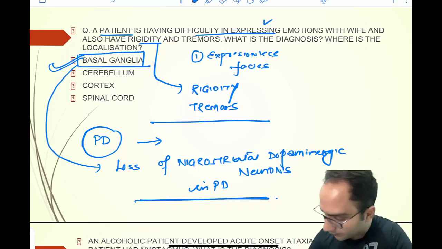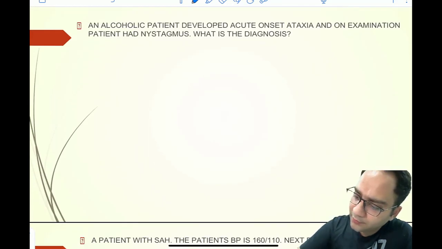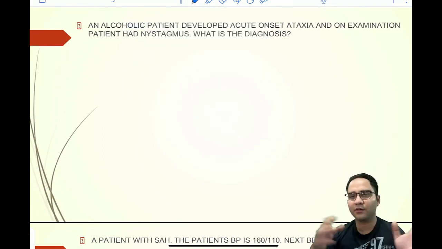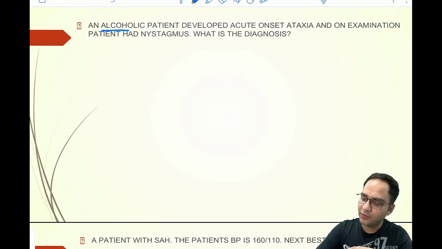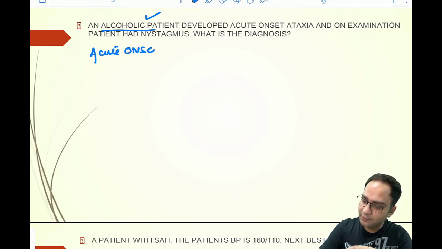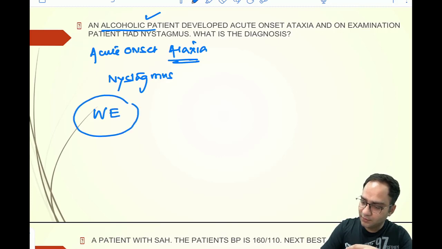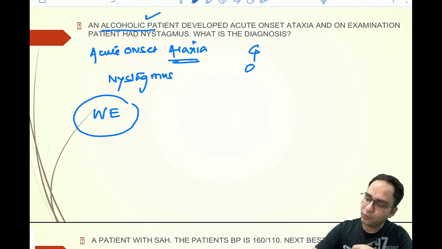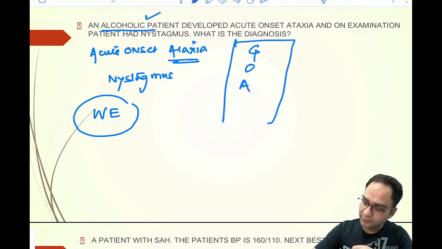Next question, this is a very common question and an important repeat that is always asked in exam. So you have an alcoholic patient and you have an acute onset of ataxia, and the patient is having nystagmus. So you have to remember that this is basically Wernicke's encephalopathy, and you all know the triad of Wernicke's encephalopathy where you have global confusion,